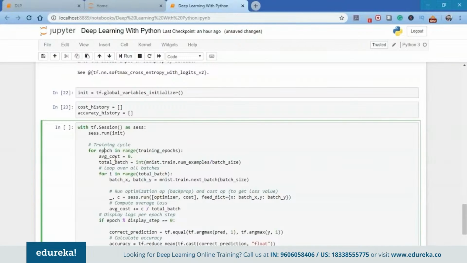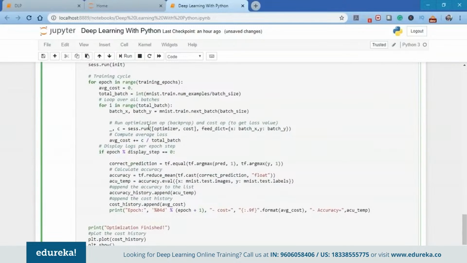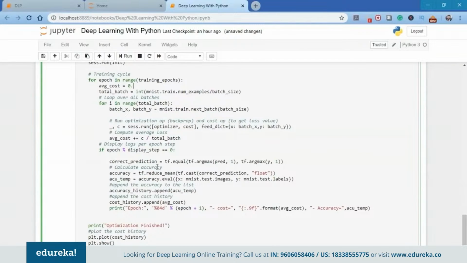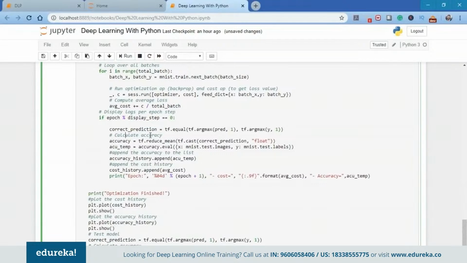First of all, we're going to set the average cost to 0. Next, we're going to loop over all the batches. The batch size is 100. We're going to use a batch size of 100 and iterate for 15 epochs. For i in range(total_batches), we're going to call mnist.train.next_batch(batch_size). Next, we're going to run the optimization backprop and the cost operation to get the loss value. We're going to calculate the average cost, and then finally we'll calculate the accuracy.